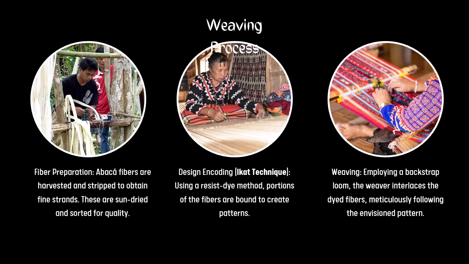Okay, the weaving process for this one, same as the previously discussed, first is obviously the fiber preparation. You must prepare the raw materials to be used. First, the abaca fibers are harvested and stripped to obtain fine strands. These are sun-dried, then sorted for quality.